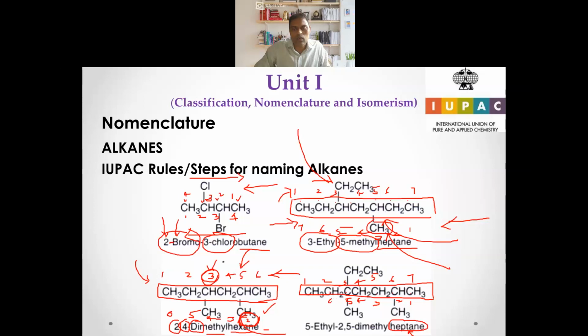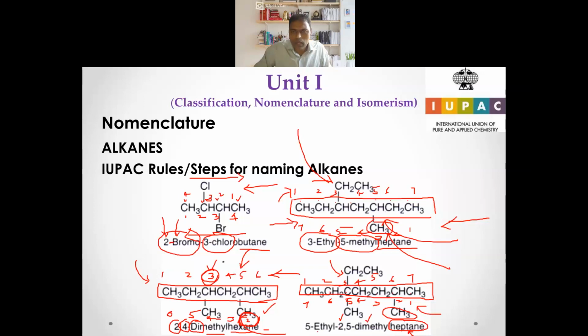You can guess which one we have to consider. So here the first group, the lowest number, the group is attached at number 2, and here the group attached is number 3. Two groups are attached to number 3, so here it comes 3. So we have to number this from this side, considering the methyl group at the second position. You see here the methyl group is given the second position, right?